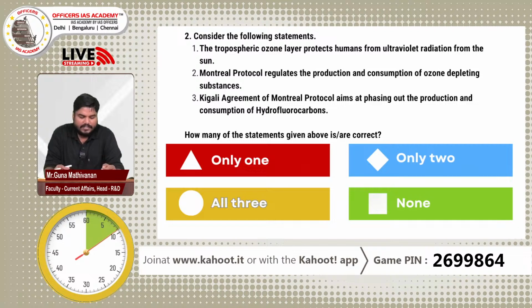Consider the following statements. Statement 1: The tropospheric ozone layer protects humans from ultraviolet radiation from the sun. Statement 2: Montreal Protocol regulates the production and consumption of ozone depleting substances. Statement 3: Kigali Agreement of Montreal Protocol aims at phasing out of the production and consumption of hydrofluorocarbons. How many of the statements given above are correct? A only 1, B only 2, C all 3, D none.